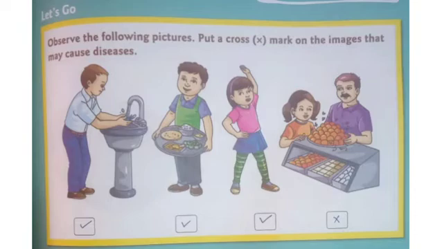Insects will be affecting that food. Yes, insects are sitting on the food, so it's not good for our health. So these food items will cause diseases, so it's wrong.